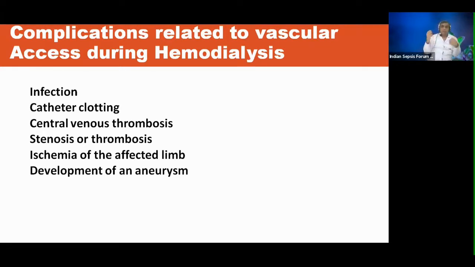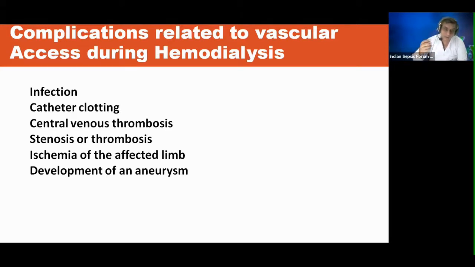It could be trauma, infection, arterial injury, peritoneal injury, catheter clotting, it could lead to central venous thrombosis, stenosis, ischemia of the affected limb, development of aneurysm, and various other complications.